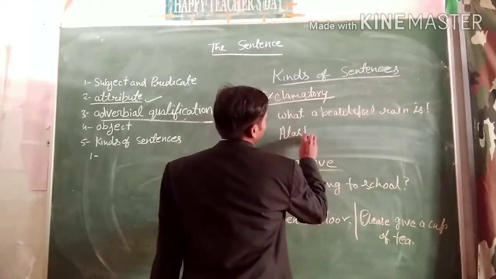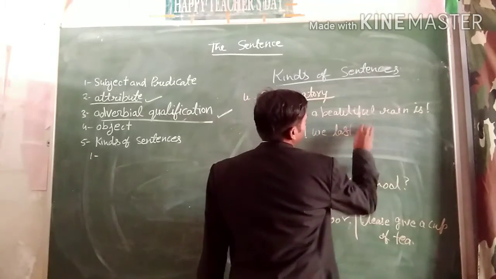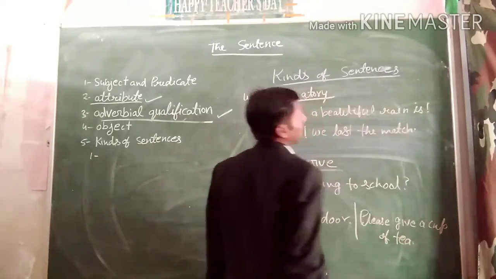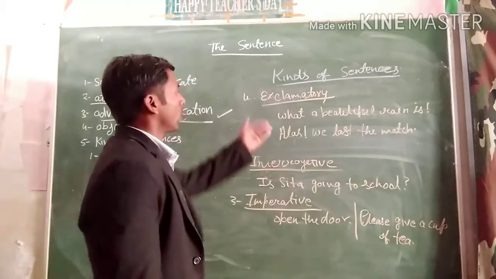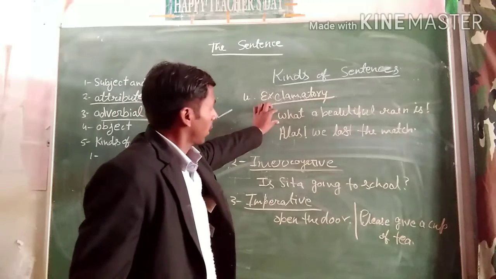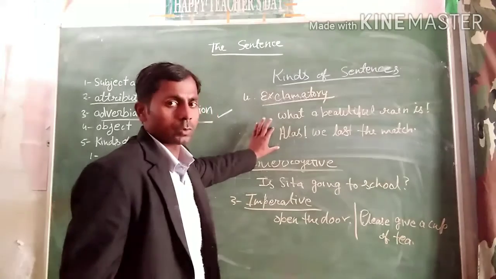Alas, we lost the match. You can see here that this sentence expresses surprise, and this sentence expresses sorrow, okay.